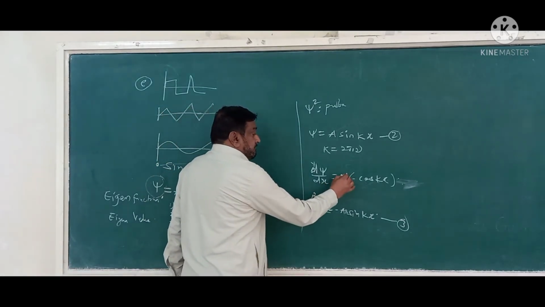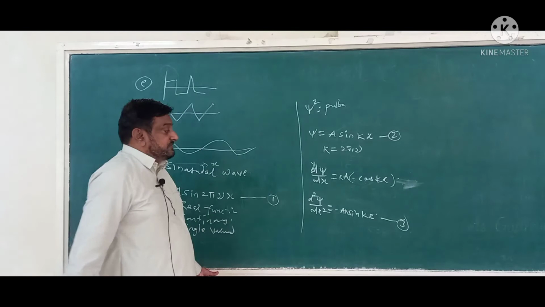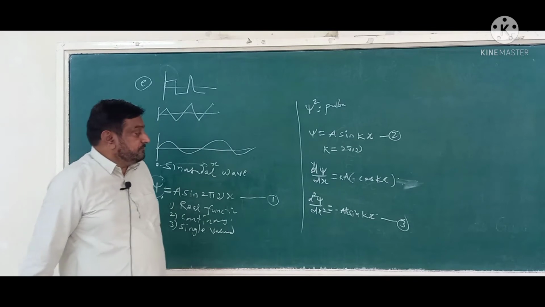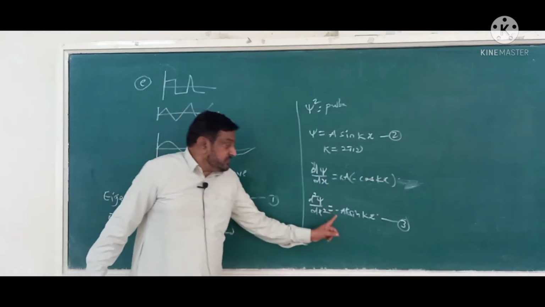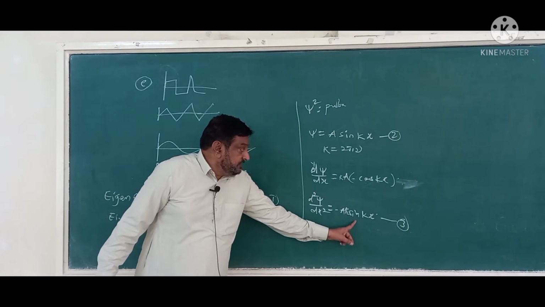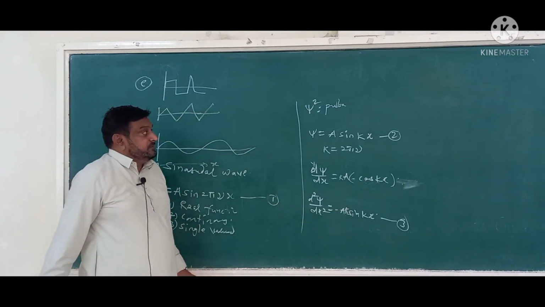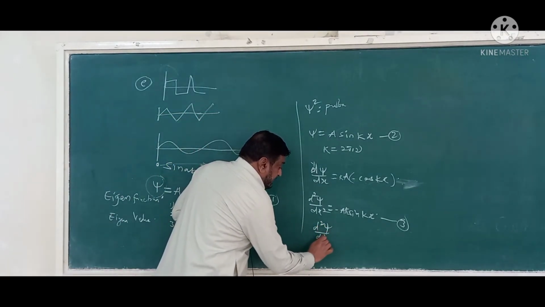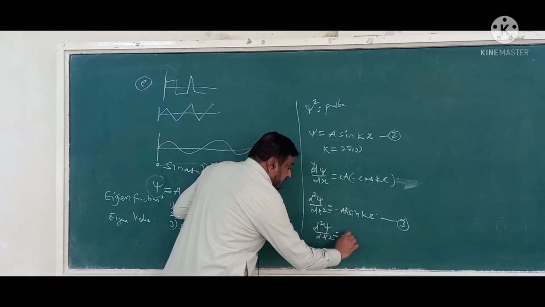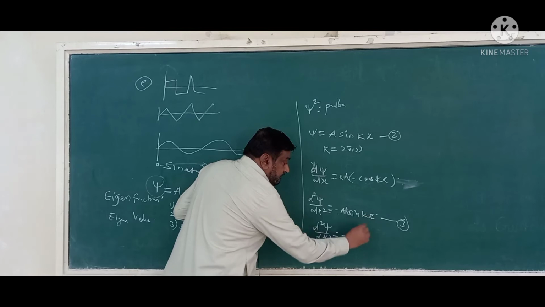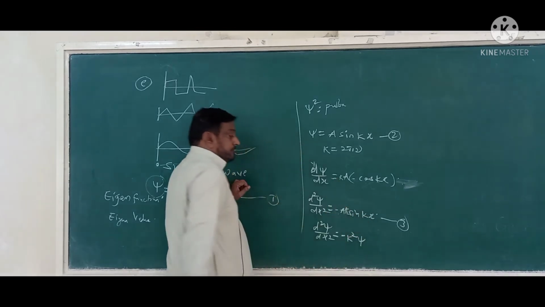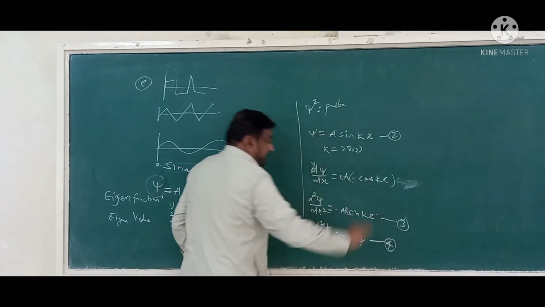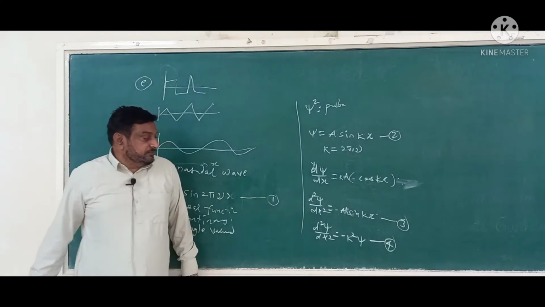Substituting equation 2 in equation 3, we can write d square psi by dx square equal to minus k square psi. This is equation number 4.